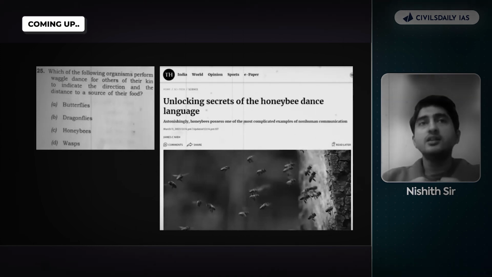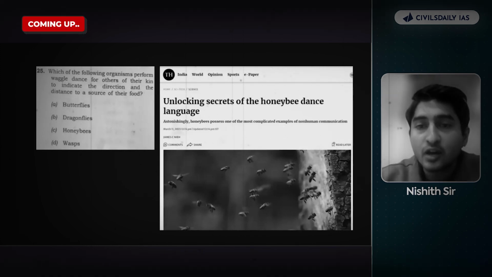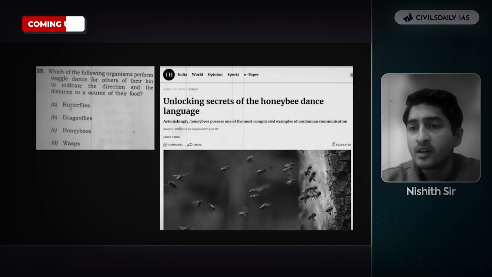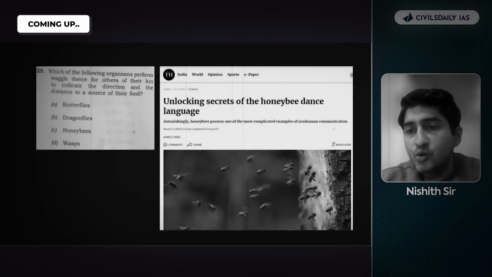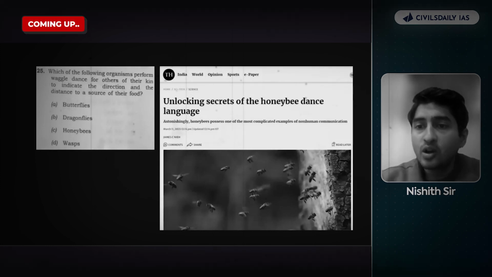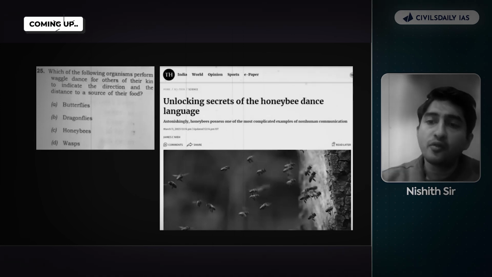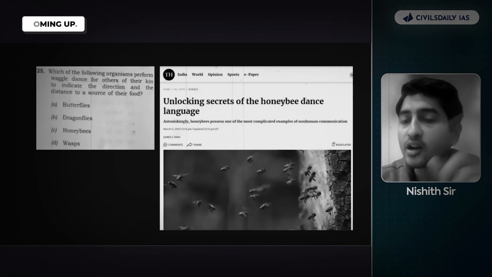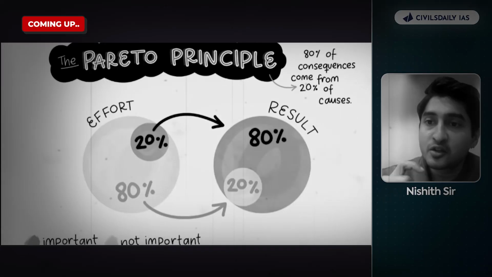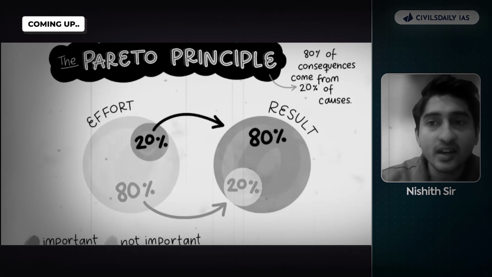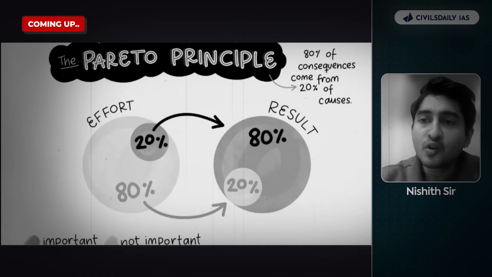But see, our job is not to show that this came from our source. What is important is how you know that this particular question can be approached even if I have not read that particular news article from the Hindu. So essentially, the 80% of the marks that will be reflected in your exam will come from 20% of the content.